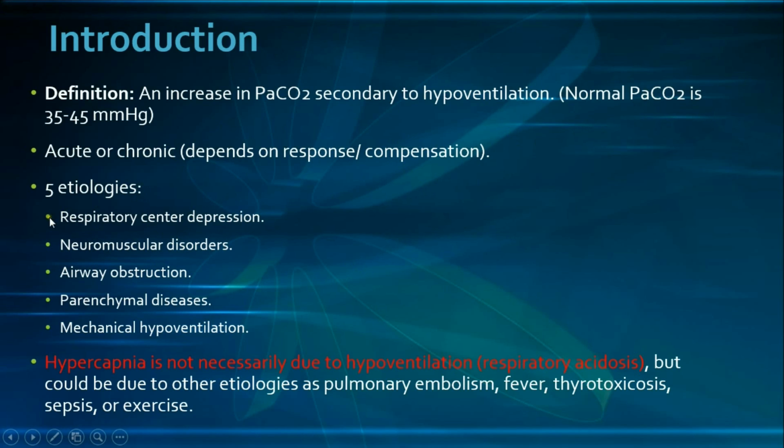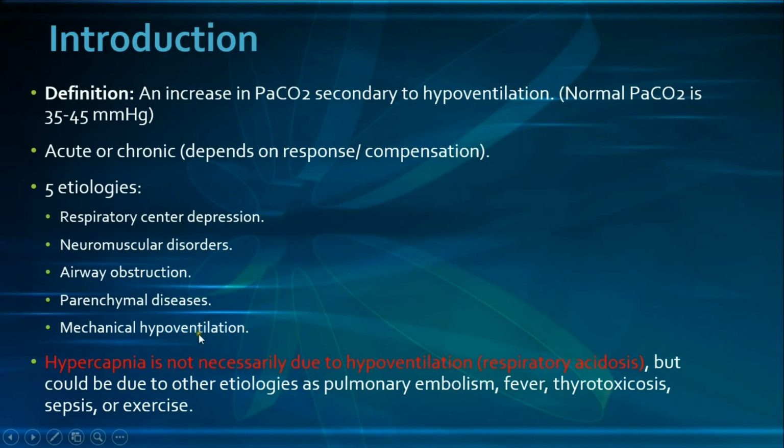Now there are 5 main etiologies by which respiratory acidosis occurs, and those are respiratory center depression, neuromuscular disorders, airway obstruction, parenchymal diseases, and finally mechanical hypoventilation, and any of those could result in respiratory acidosis.